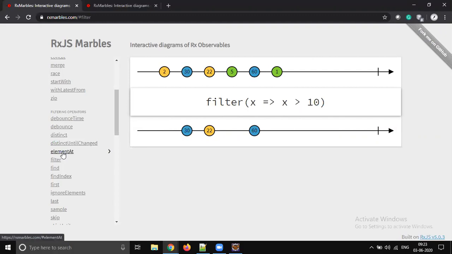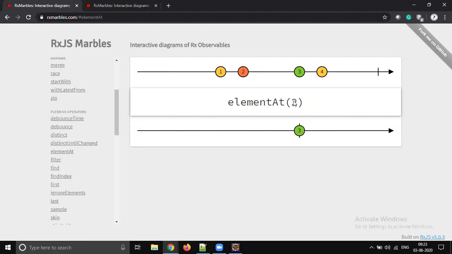And you see element at, right? So at a particular index. When you say element at index 2, actually index starts from 0. So you said 2, so that's the reason why 3 came. For example, if I move the 4 to the second index, the output is going to change to 4. If I move this marble back, then the output is 3. If I move 2 to the third index, you see the output is 2.